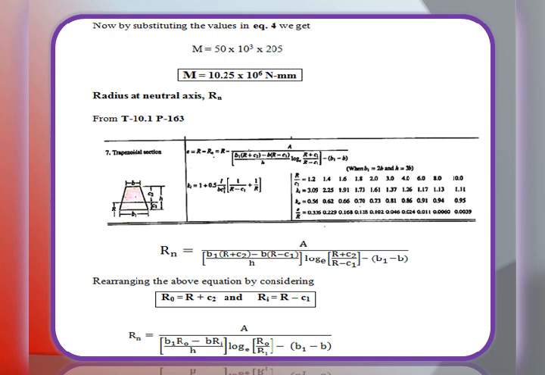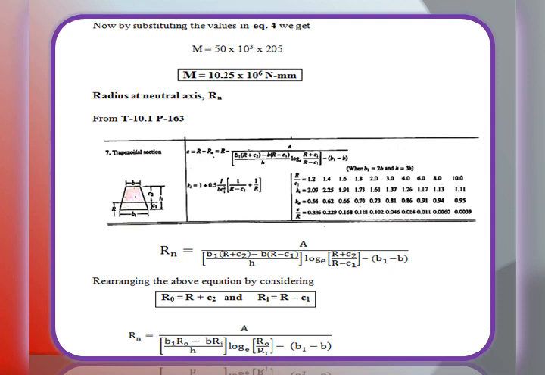Now, we will try to evaluate the value of Rn, that is the radius at the neutral axis, because to get the eccentricity e, we need the value Rn as well as R. R we already have, now we must find the value of Rn. Now, from table 10.1, page number 163.